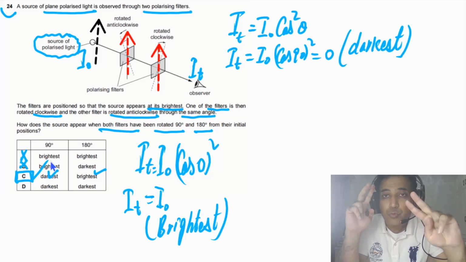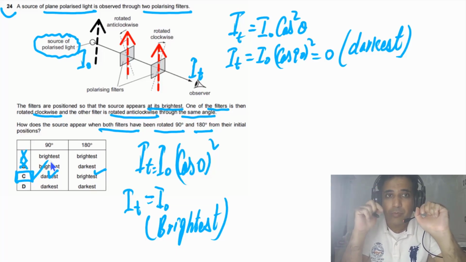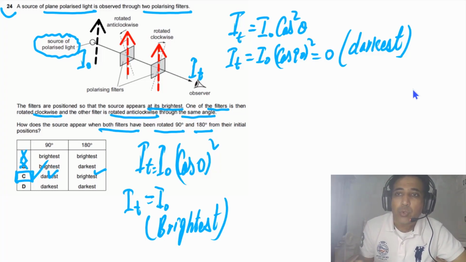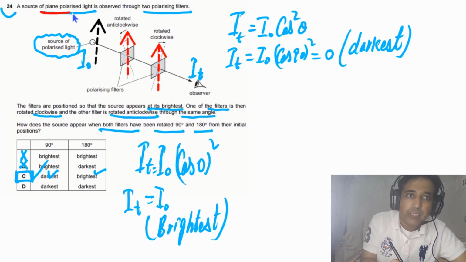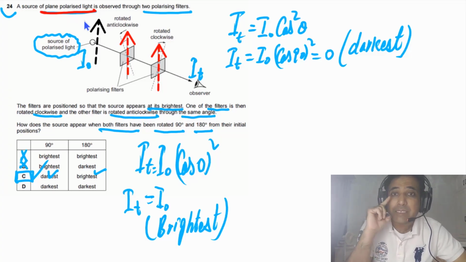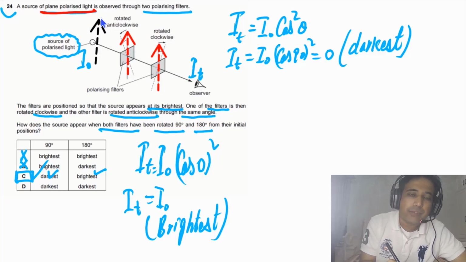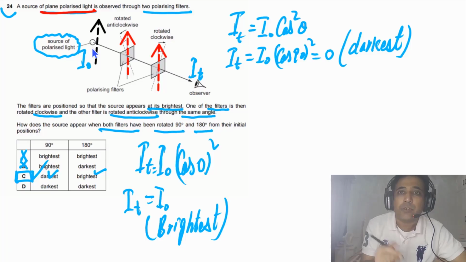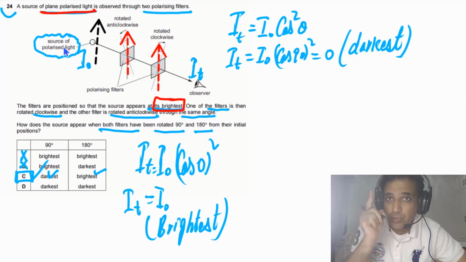Two main problems students face when they look at this type of problem. First, they will ignore that it is given to us plane polarized light. This is one problem students will face. The second problem is that they will have difficulty finding out whether it is vertically polarized or horizontally polarized. To find that out, we need to understand that it is given to us that initially it is the brightest. It means this light is vertically polarized.